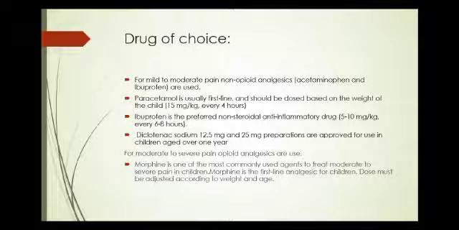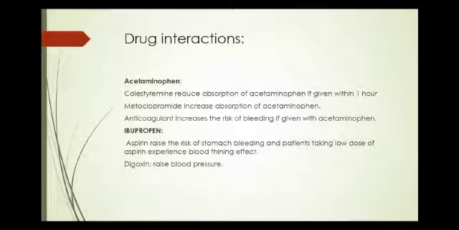Ibuprofen is an NSAID which is given in the dose of 5 to 10 mg per kg every 6 to 8 hours. And diclofenac sodium is used in the dose of 12.5 mg to 25 mg. For moderate to severe pain, opioid analgesics are used, as I have discussed before. Morphine is the most common and first drug of choice in opioid analgesics, and the dose must be adjusted according to weight and age.